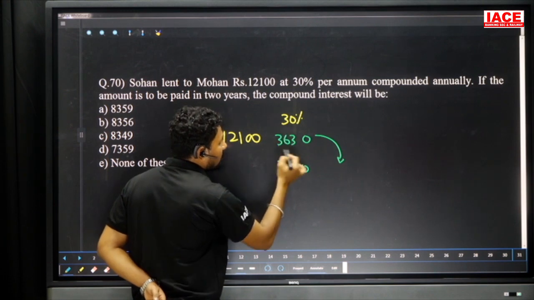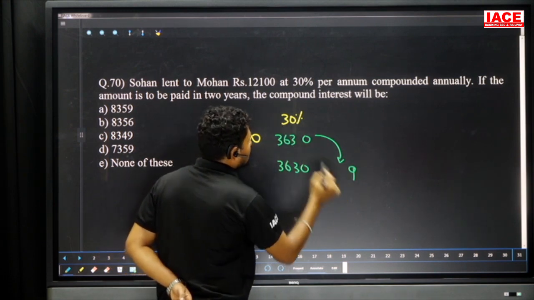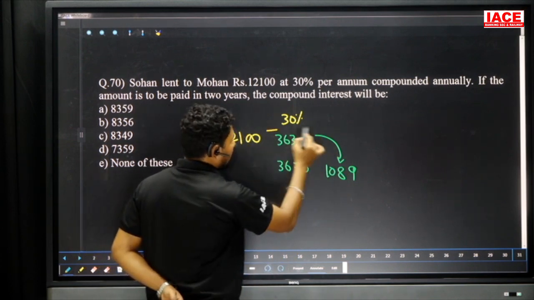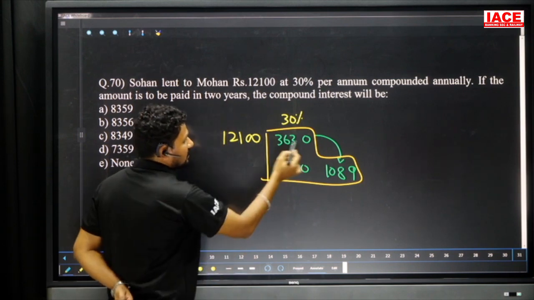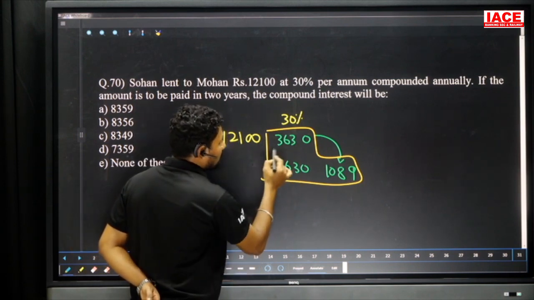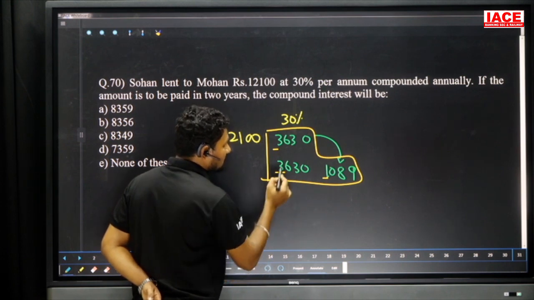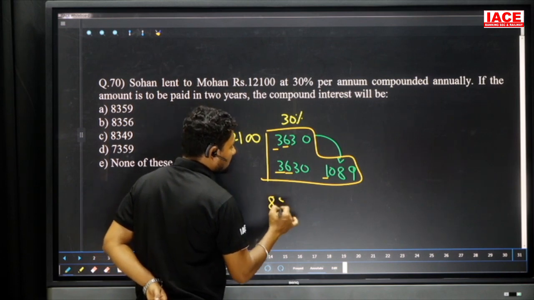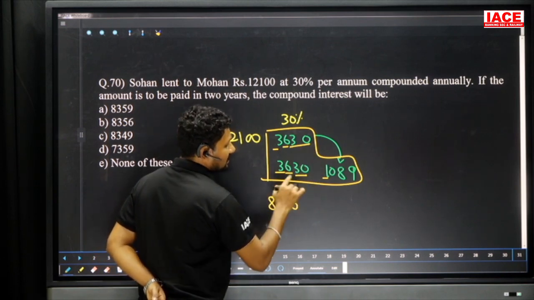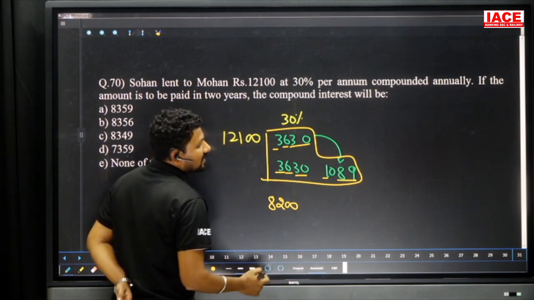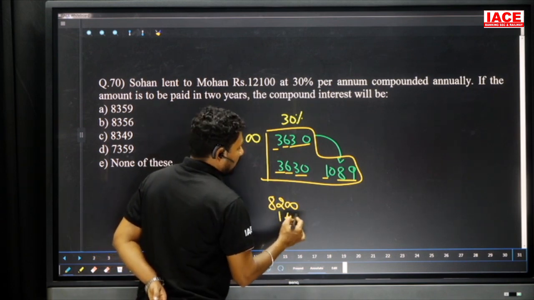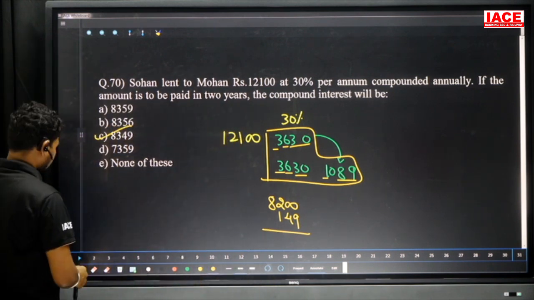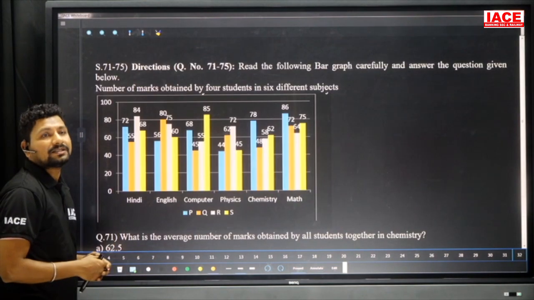Then multiply. Just 3 will be multiplied with 363. 3 3s are 9. So 3 6s are 18. And 3 3s are 9, it is a 1. Then this total value is added to get the answer. 3630, 3630, which is equal to 3000, 3000, 1000. It is equal to 7000. 7000 and 600, 600 is a 1200. 1200 and 7000, it is 8200. And extra 30 plus 30, 60. 60 plus 89, we have to add it. 149. Then finally our answer is 8349. 8349, our option is what? C here.